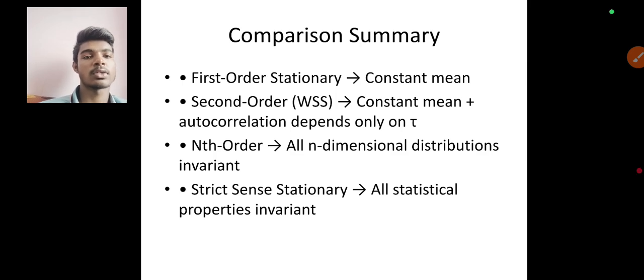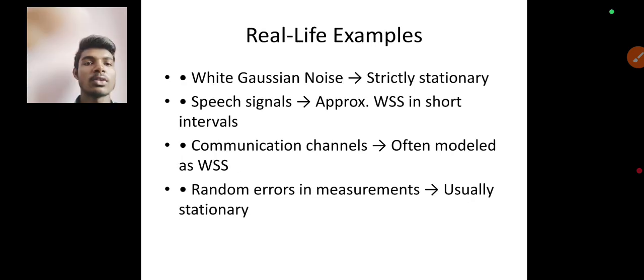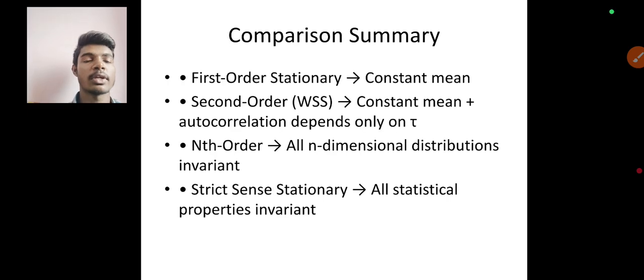Now nth order condition: all n dimensional distributions are invariant. Now strict sense stationary condition: all statistical properties are invariant.